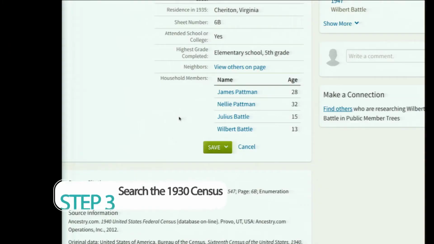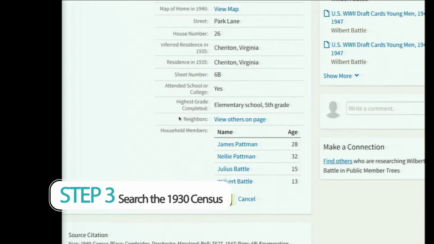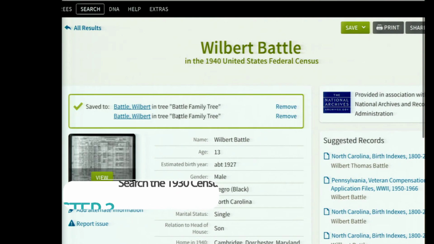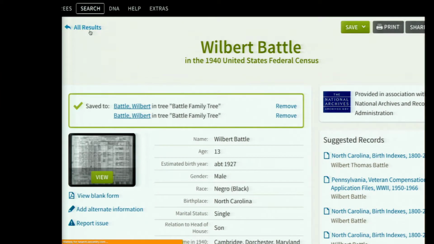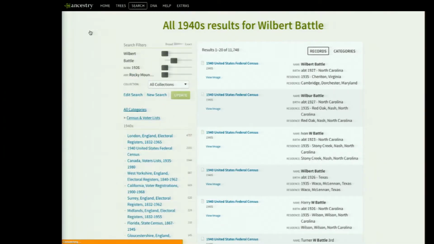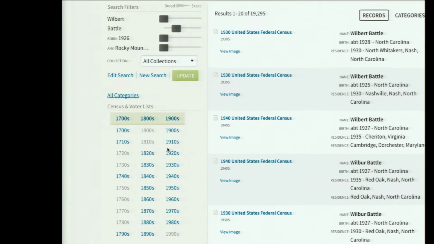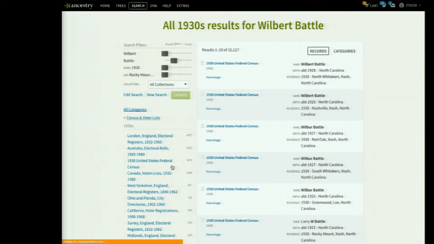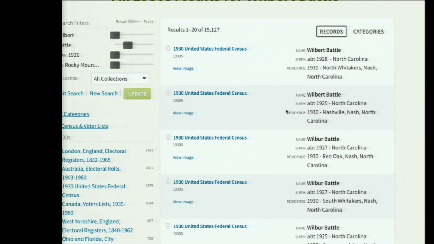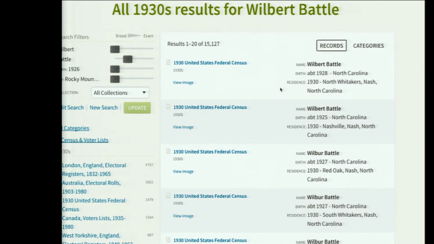Let's now search the 1930 census. So you want to just go all the way to the top and go back and do all results. All right, so now we want to choose census again, and this time choose 1930. When you click filter like that, then you only see 1930. So this one is weird. We don't actually see him. So let's try another search.